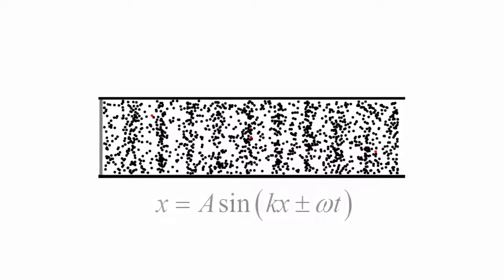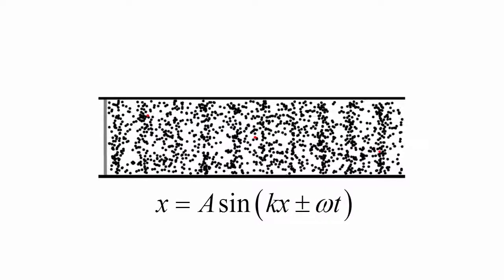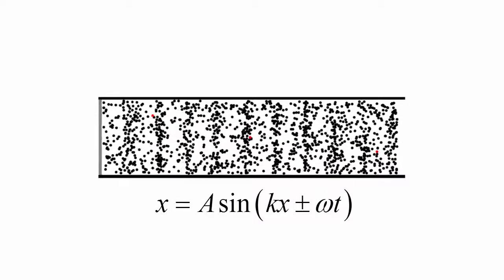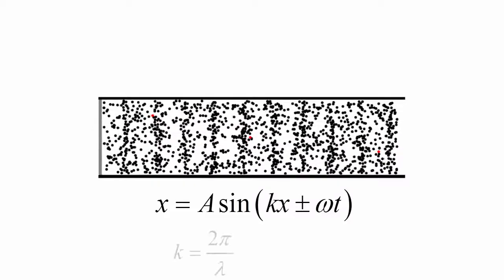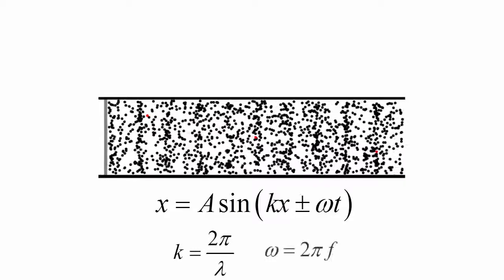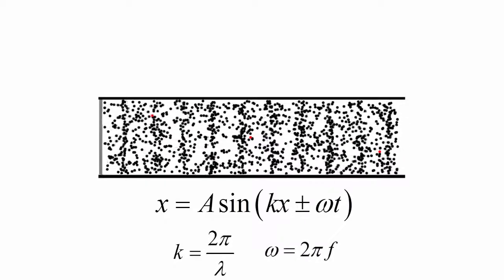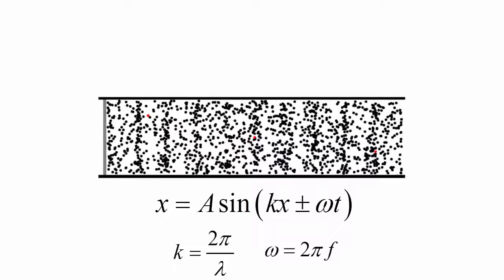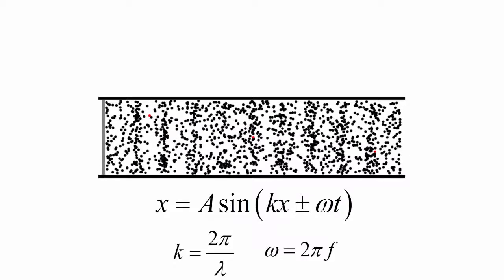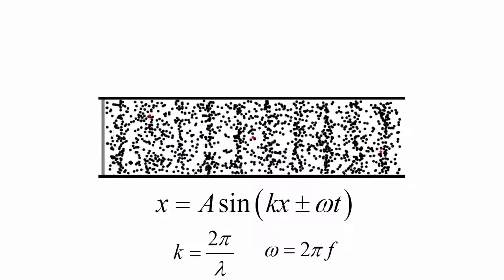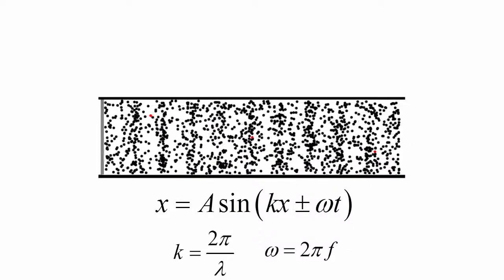The displacement of the particles can thus be described using the wave equation previously derived in the Oscillations and Waves chapter, where the particle displacement is equal to its amplitude of oscillation multiplied by the cosine of kx plus or minus omega t, where k is the wave number and omega is the angular frequency. The plus or minus sign in the brackets represents the direction of the traveling wave relative to the x-axis. A negative sign means moving in the positive x direction, while a positive sign means moving in the negative x direction.